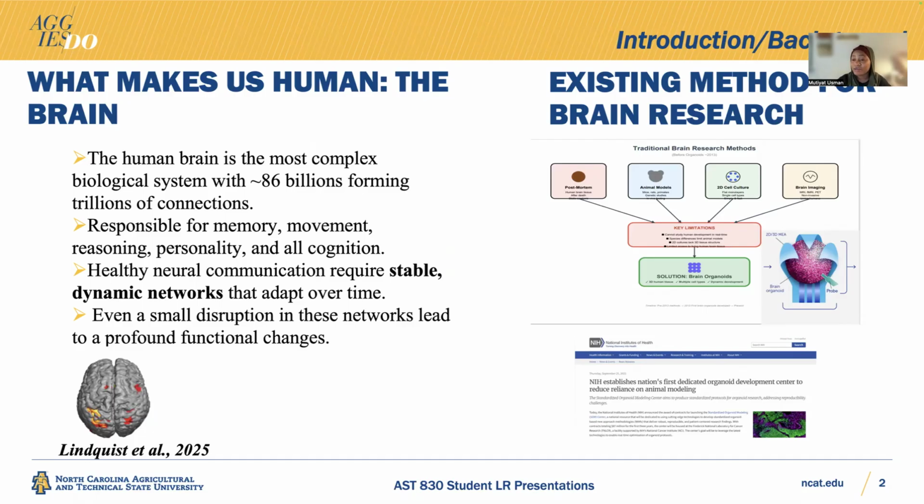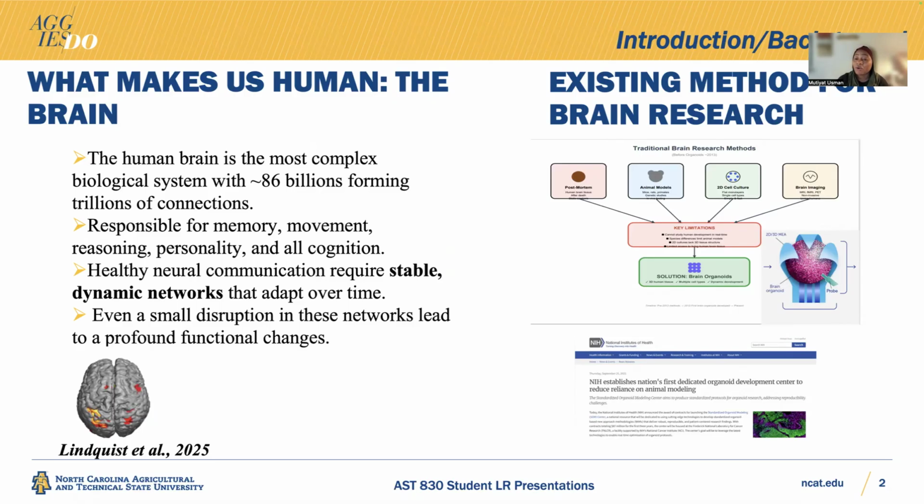Now, there have been several brain imaging techniques like functional MRI and the PET scan, which are all non-invasive. Non-invasive means that you do not penetrate the brain. So they put microelectrodes on top of the skull, and then they measure some of the brain activity. For functional MRI, you might have to engage in some form of exercise, maybe reading or some other activities, and then they take the brain activity recordings. With all of these limitations, it's been a problem for research on how we can further explore and understand the complexity of the human brain.